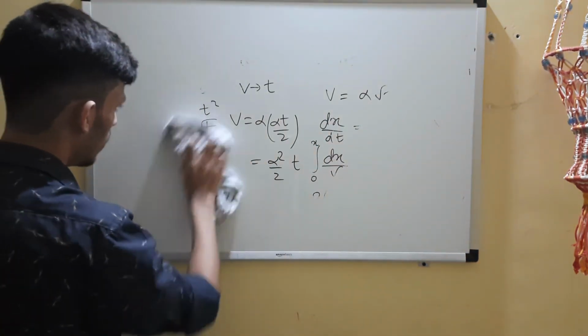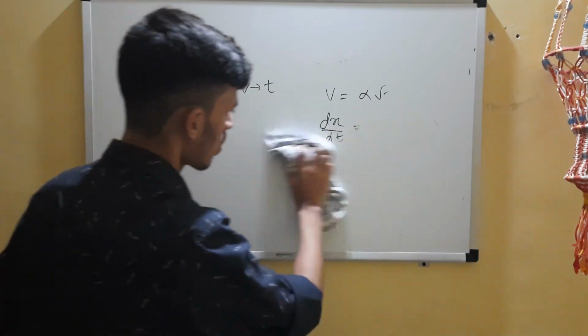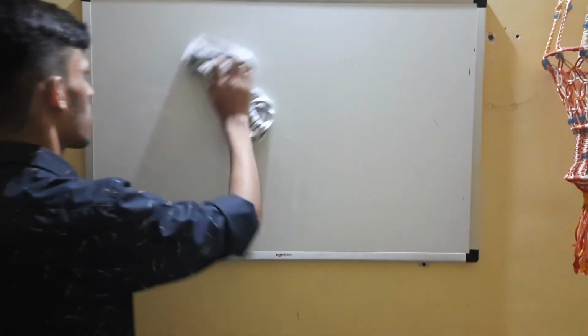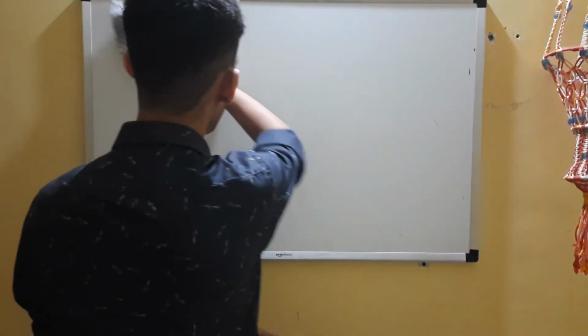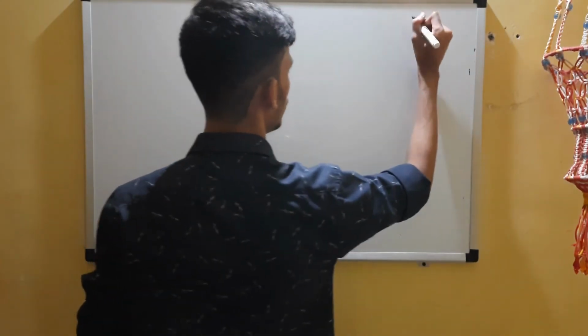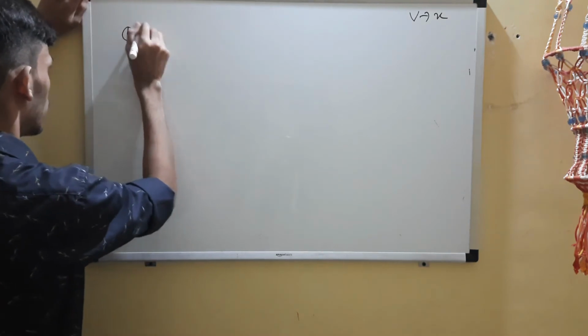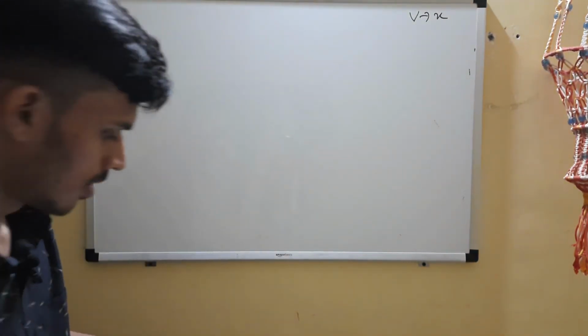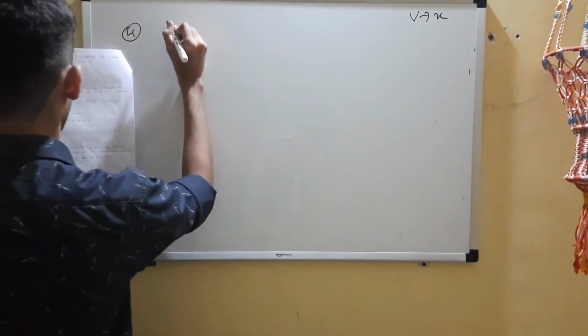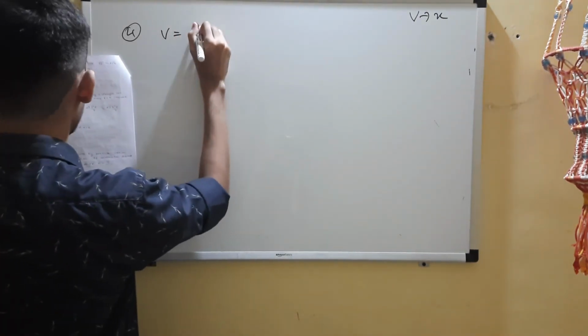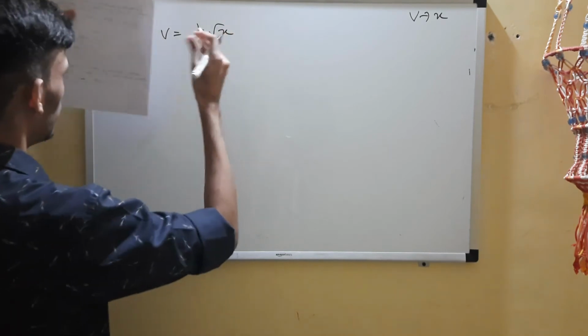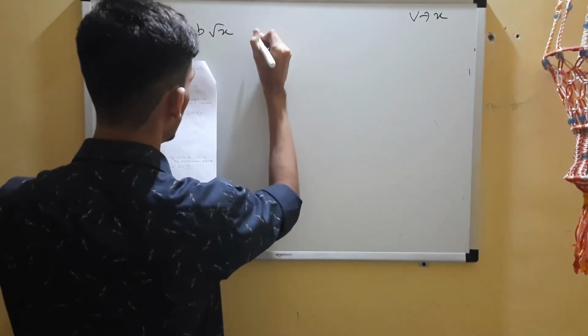We'll do the fourth one now. We are discussing v to x relation. One more we'll discuss, v to x. The fourth one, what does it have to say? Again, it's a JEE Main question. A particle with v equal to b root of x, same thing, moves along a straight line.